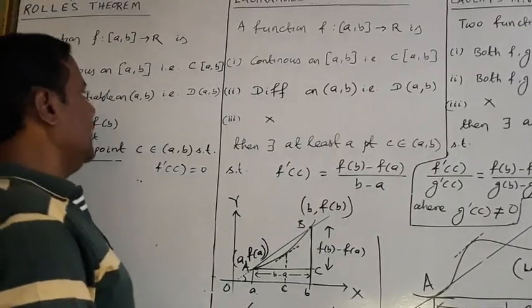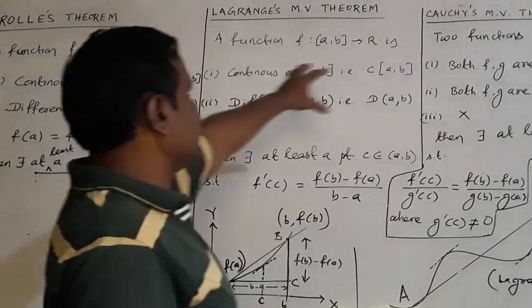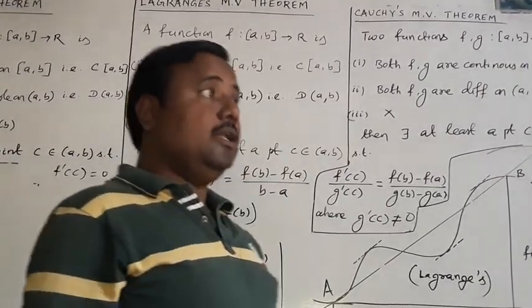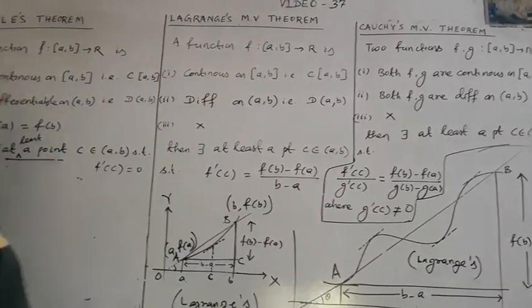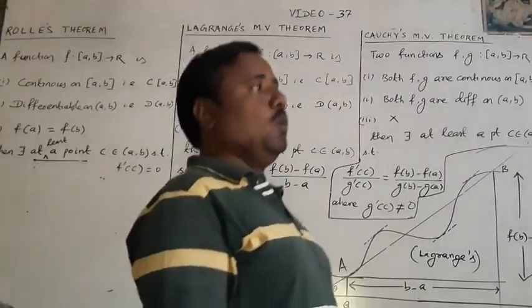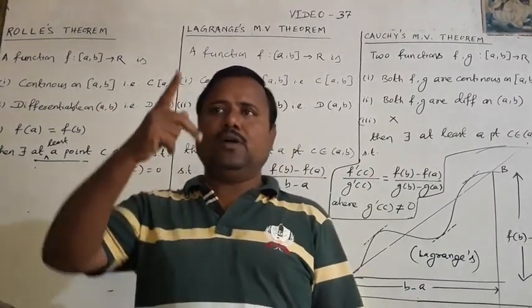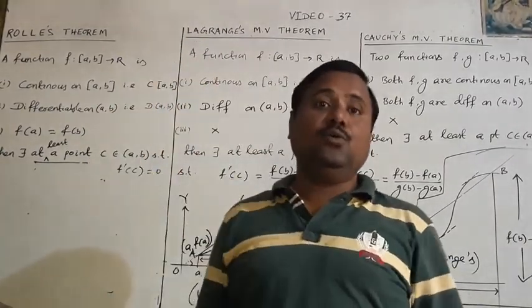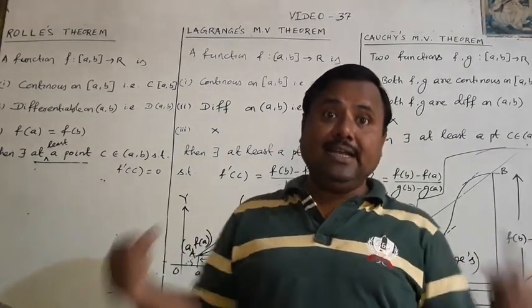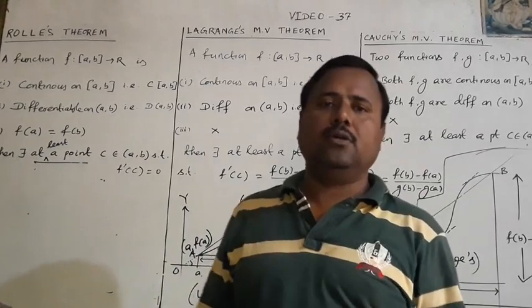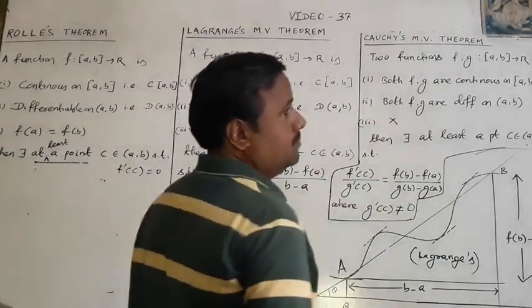There are three theorems: Rolle's, Lagrange's, and Cauchy's. Which one is more general? Which one is the father of the others? So there are three: one son, one father, and a grandfather. Who is the leader of these three theorems? That is Cauchy.